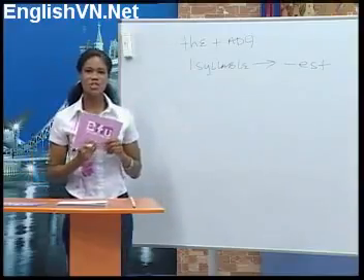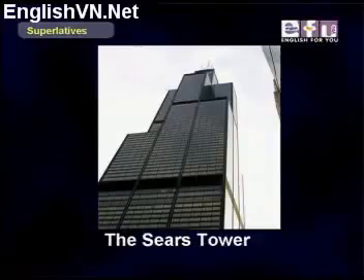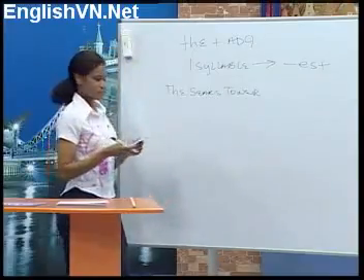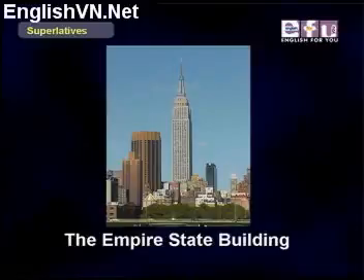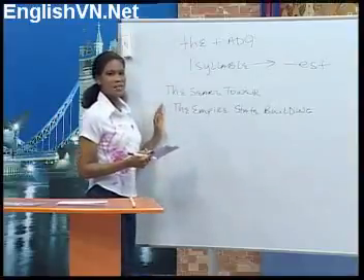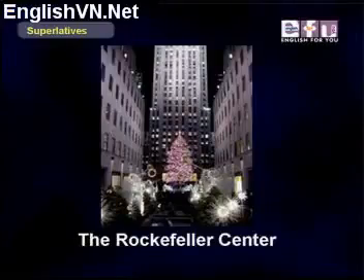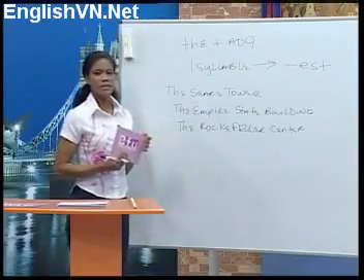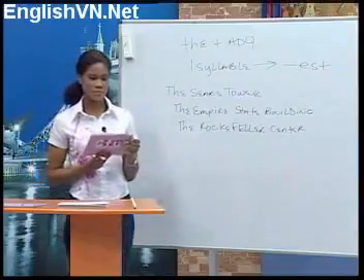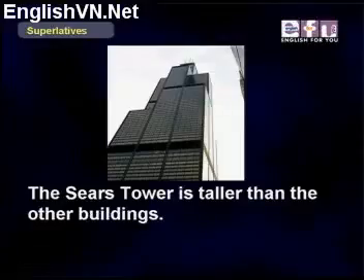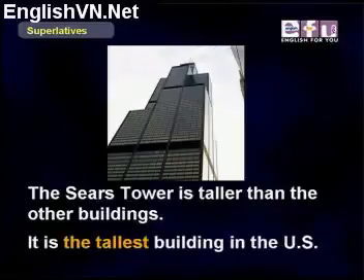Now let's look at some pictures. Okay, the Sears Tower. The Empire State Building. And the Rockefeller Center. Now take a look at this sentence on your screen. The Sears Tower is taller than the other buildings. So that means it is the tallest building in the U.S.